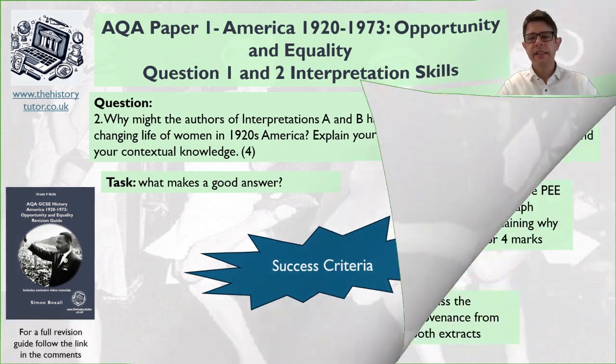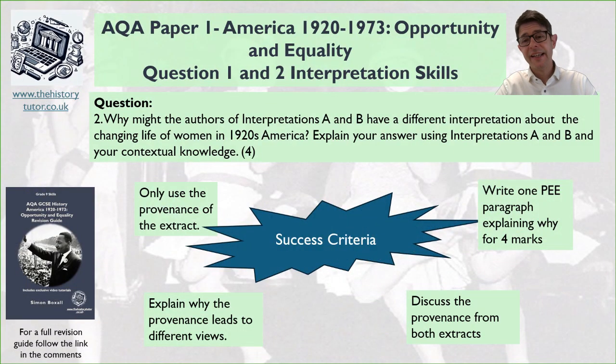Okay, so here's my ideas then. Firstly, and most importantly, it's asking you why they're different. It's not asking you how they're different. So you don't need to use the content of the source, the message. You're only talking now about the provenance of the source. Who wrote it? When they wrote it? The purpose of writing it? The bits of information around the interpretation is what you're looking at now.